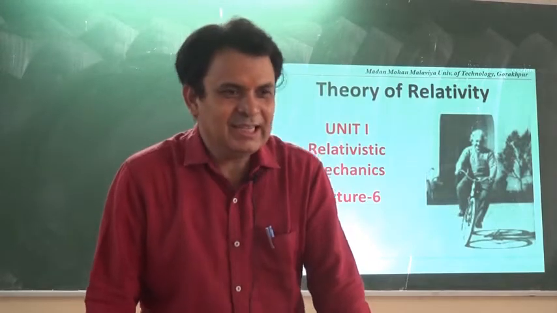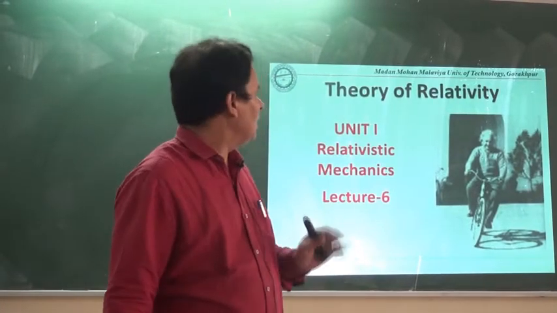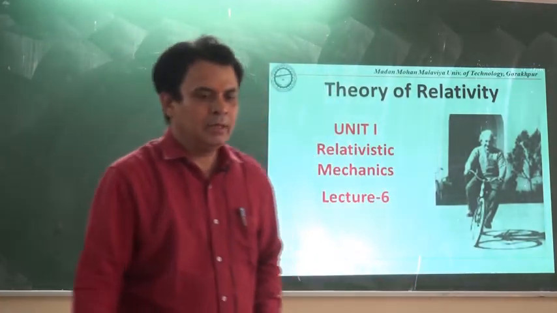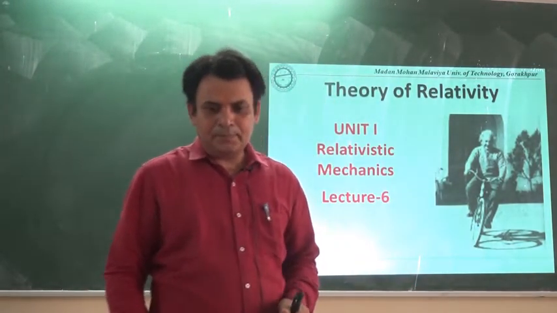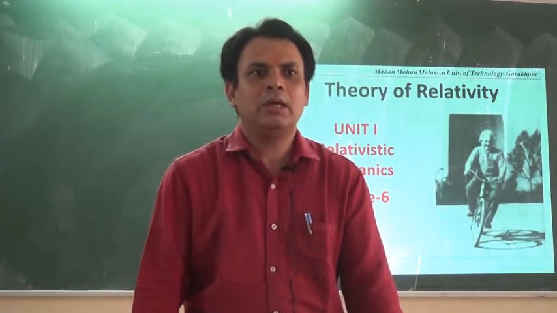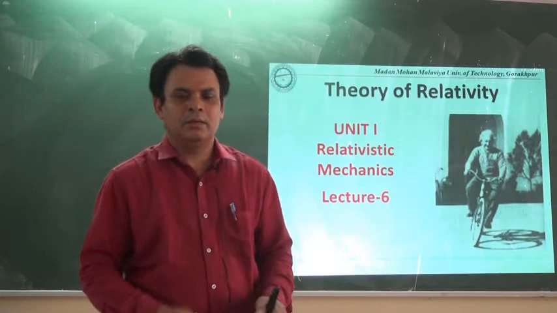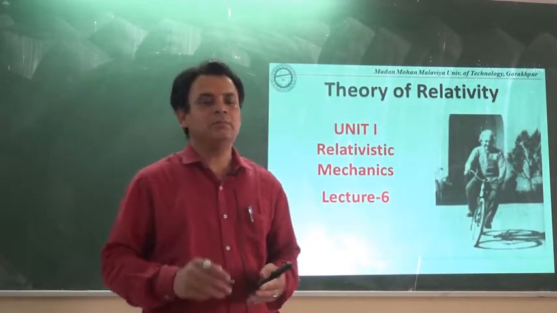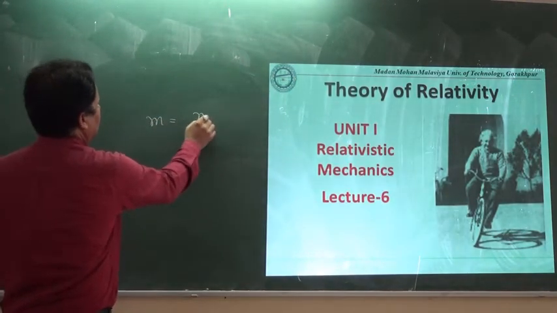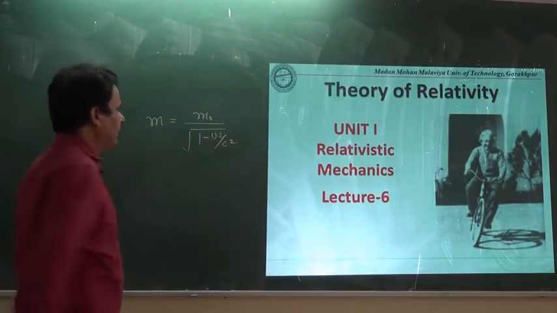Very good morning. Let us have the next lecture, that is lecture number 6 in the same unit on the topic of theory of relativity, that is relativistic mechanics. Here in this lecture I will take the effect of velocity on the variation of mass. As already discussed in the last term, if we are moving with very fast velocity, then the mass remains no longer constant and that will vary according to this expression.